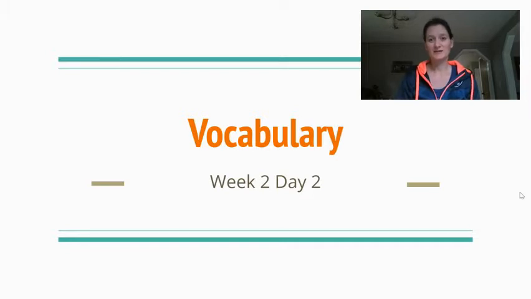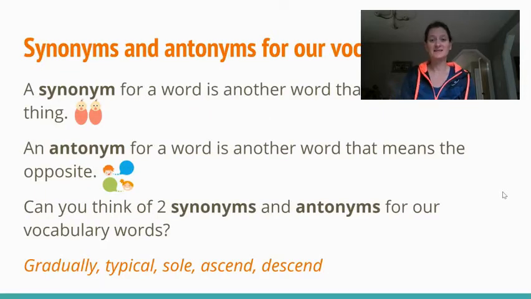Yesterday we learned our new 5 words for the week, and today we are going to carry on and talk about synonyms and antonyms for those words. If you will remember from last week, a synonym for a word is another word that means the same thing. See these two little babies here look the same. An antonym for a word is another word that actually means the opposite, or the anti, of that word.